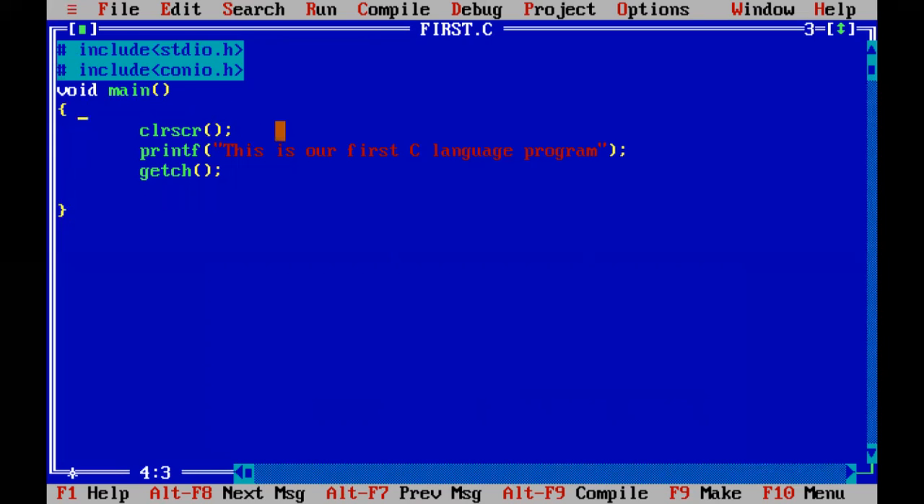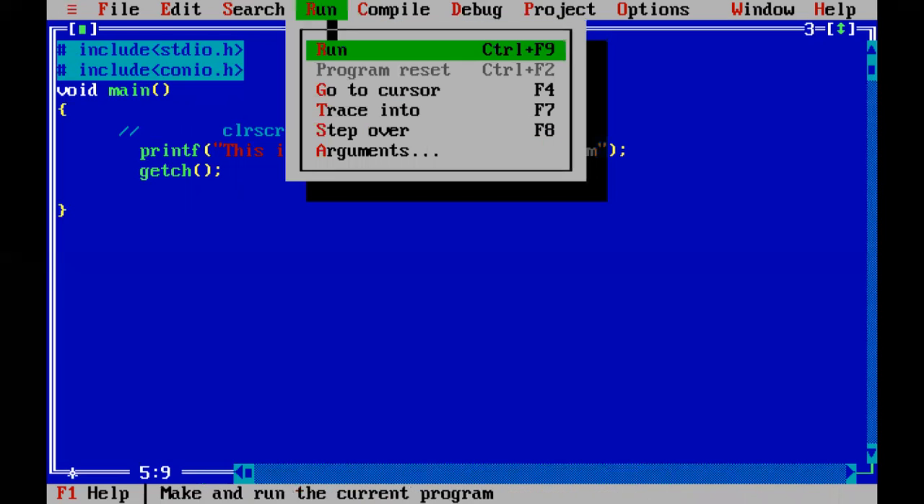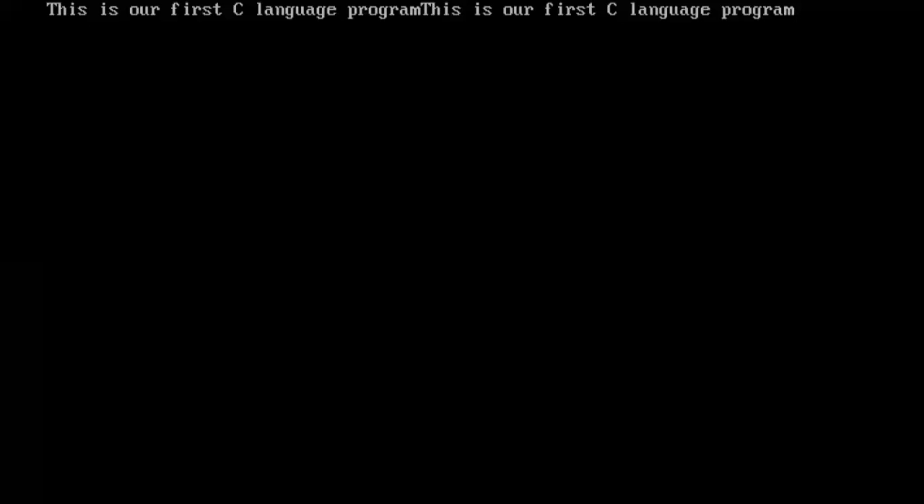clrscr. Clear screen means, if I don't use this line, what will happen? I will tell you. Let's say I ignore it. Now this one is a comment, a single line comment. It means the compiler will not read this line. So let's check what happened. It shows me two times: this is our first C language program. Again, this is our first C language program. Why is it written two times?